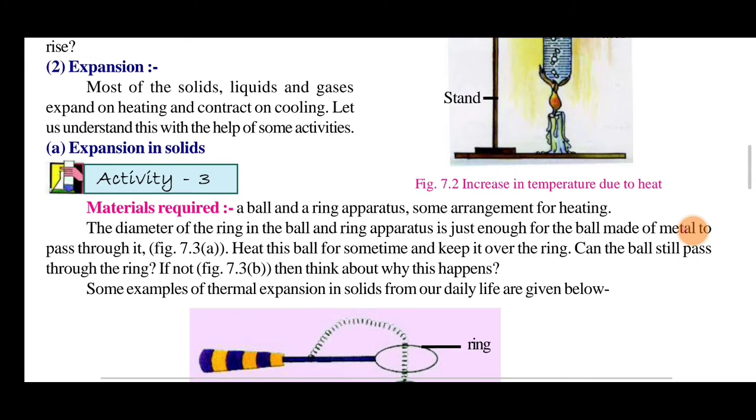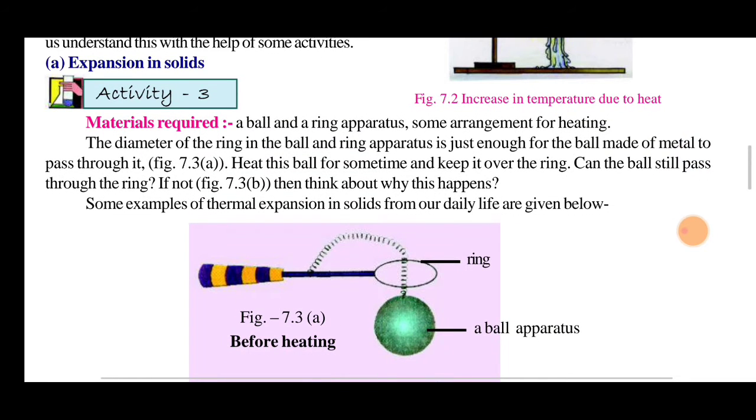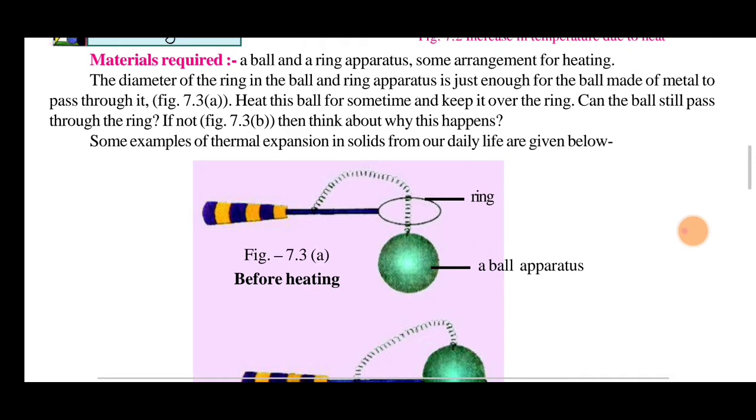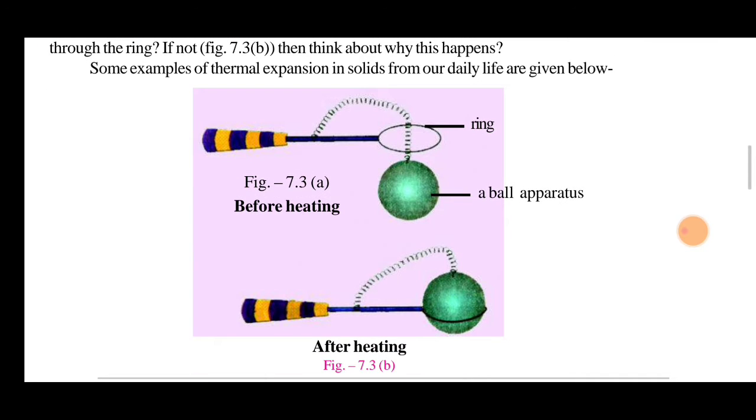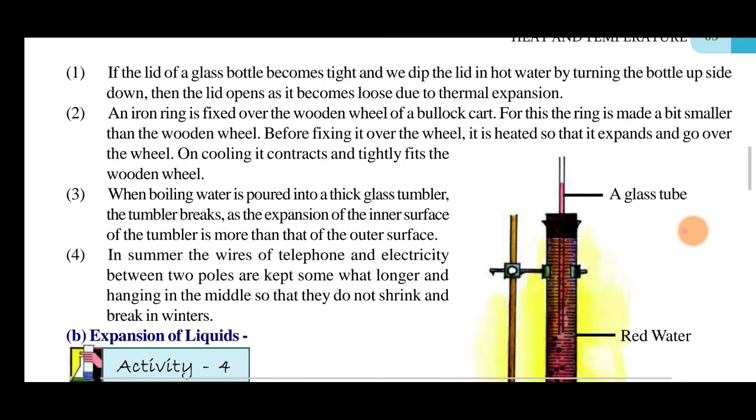Some examples of thermal expansion in solids from our daily life are given below. These show objects before heating and after heating. If the lid of a glass bottle becomes tight and we dip the lid in hot water by turning the bottle upside down, then the lid opens as it becomes loose due to thermal expansion.